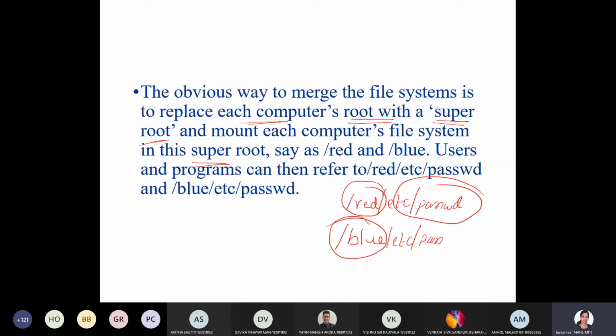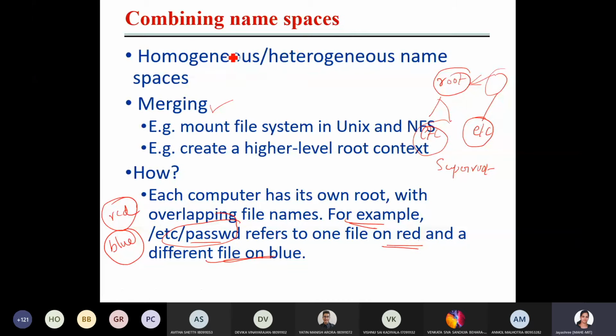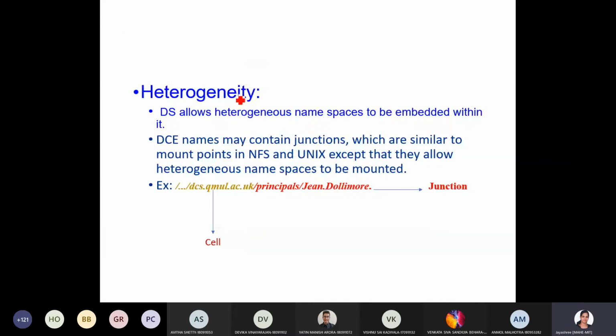Then next comes heterogeneity. One, combining namespaces, merging, and how merging can be done, you understood. Heterogeneity: distributed systems allow heterogeneous namespaces to be embedded within them. DCE names may contain junctions. So if this is the namespace, this is how a heterogeneous namespace looks.